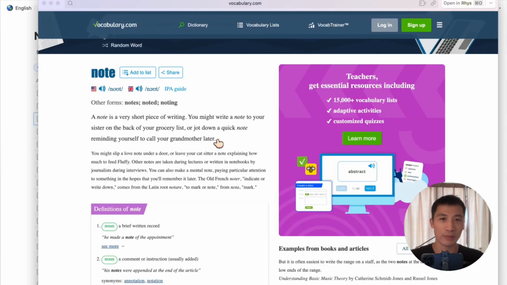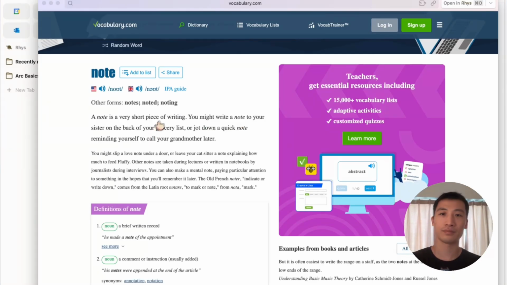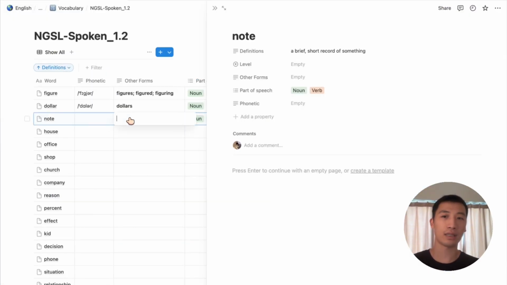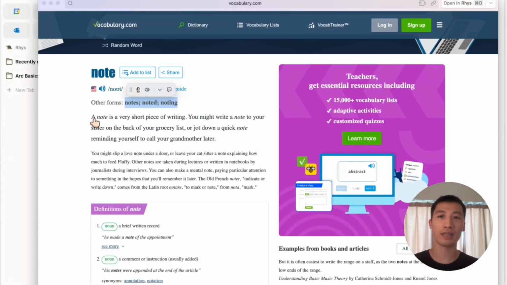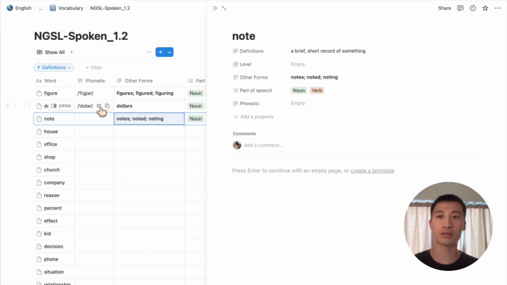So the vocabulary.com website just gives me an example, right? Yes, that's right. Vocabulary.com gives you examples of how the word note is used. Do you want to explore more examples or look at how note is used in different contexts? Yeah, how to use note in different contexts. Could you give me more examples? Sure.